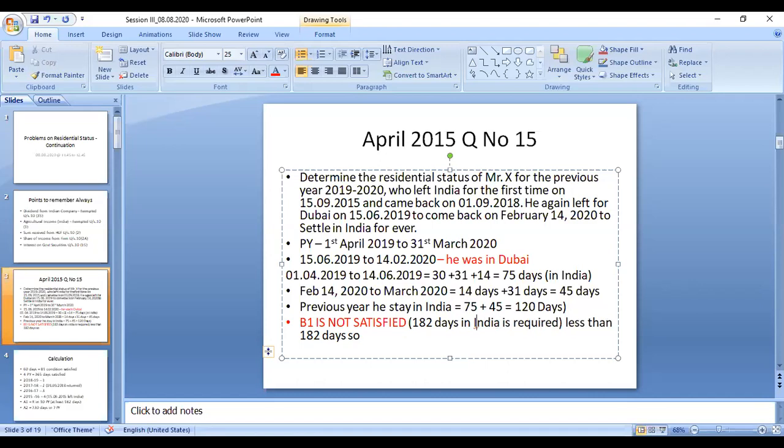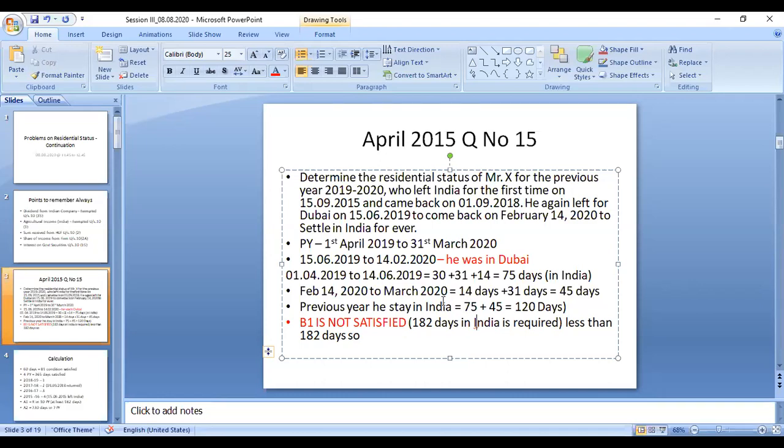As per the calculation, from 1st April to 14/6, he was roughly 75 days in India. From February to March, he is staying 45 days in India. Put together, the total is 120 days, and 120 days is less than 182 days. That means basic condition one is not satisfied.